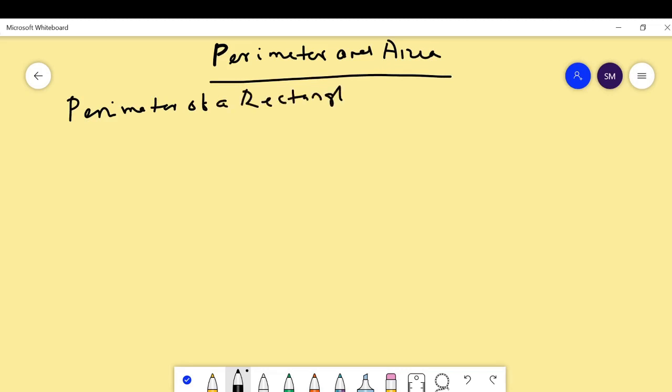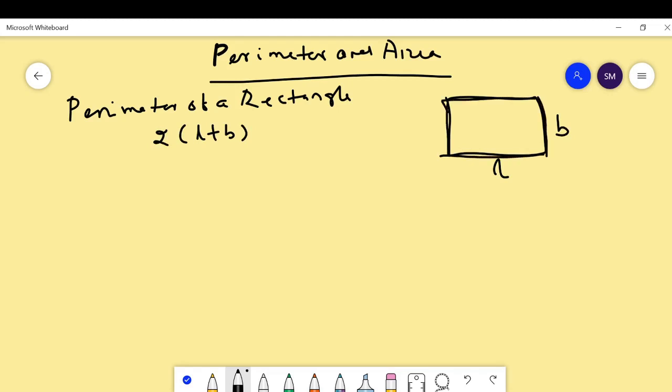Suppose ABCD is a rectangle whose length is L and whose breadth is B, then the perimeter of the rectangle is 2 into (L plus B), where L equals length and B equals breadth of the rectangle. Okay. Then the area of the rectangle is equal to length into breadth.